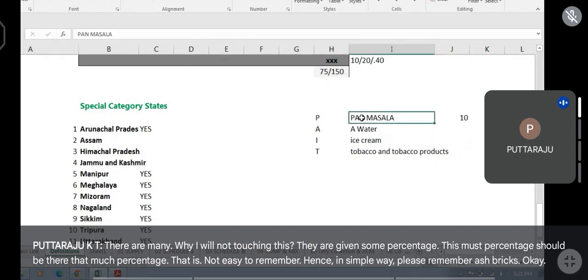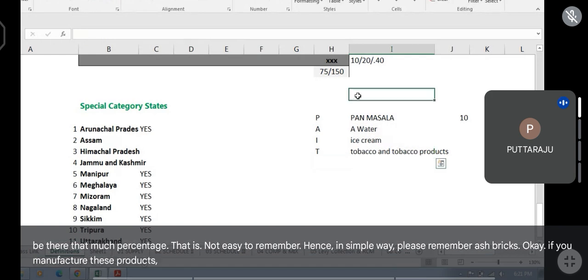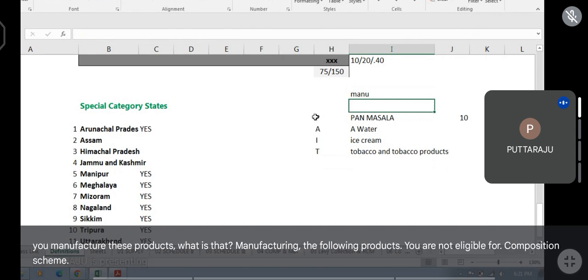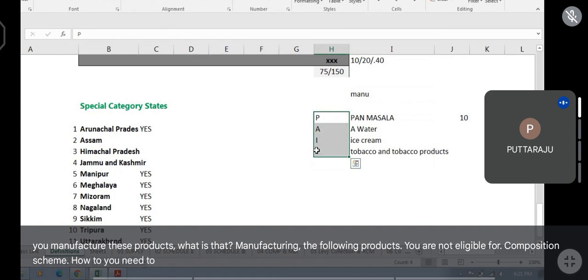If you manufacture these products, you are not eligible for composition scheme. How do you need to remember? PAIT, like paid. Instead of D, it is T. Understood?